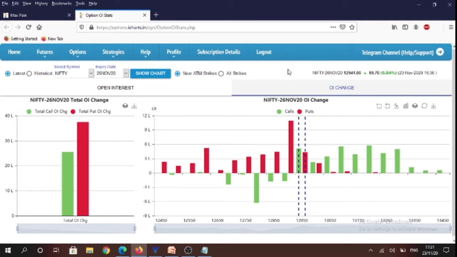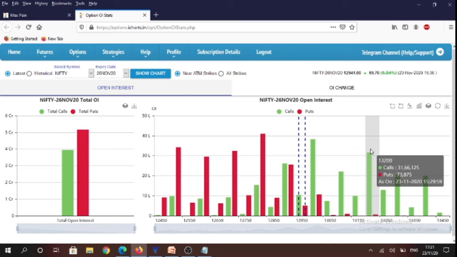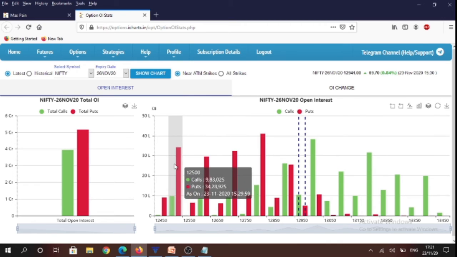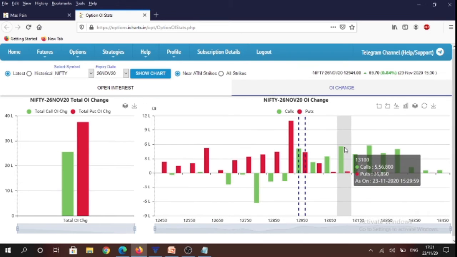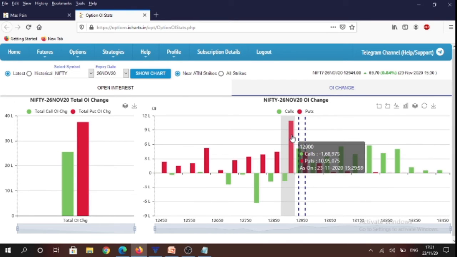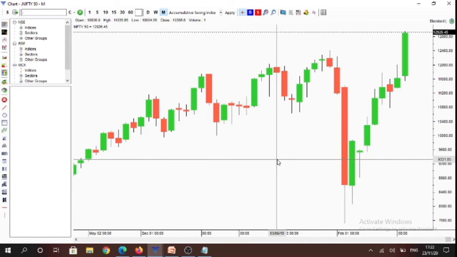And broadly speaking, I'll repeat again that we are in a 13,200 to 12,500 range for this monthly expiry, and overall highest amount of puts today were written at 12,900 level. So tomorrow 12,900 level will have relatively strong support. So let's see if it breaks tomorrow, or if it sustains. Let's see what happens tomorrow.